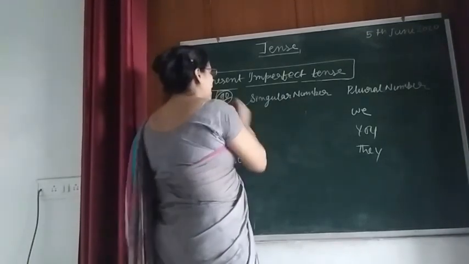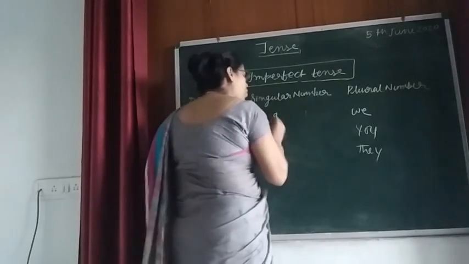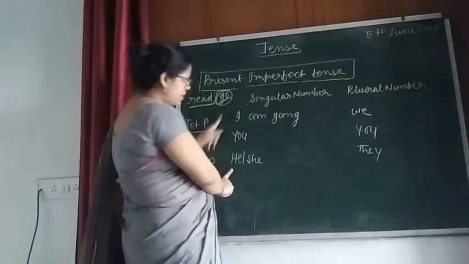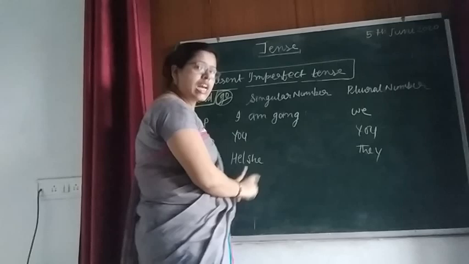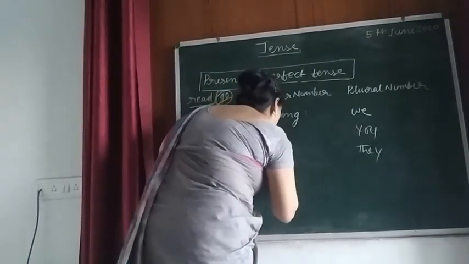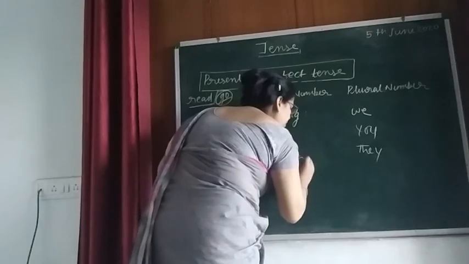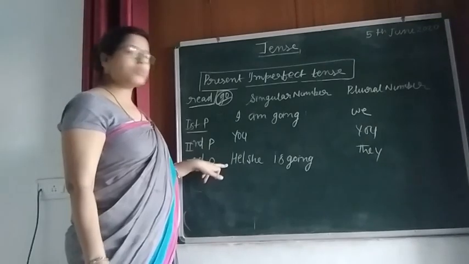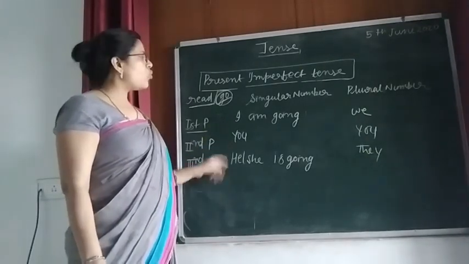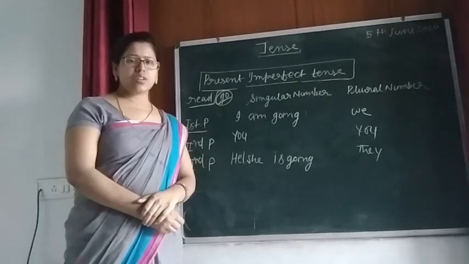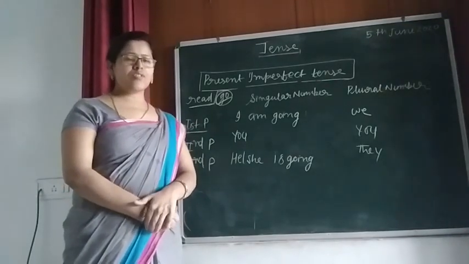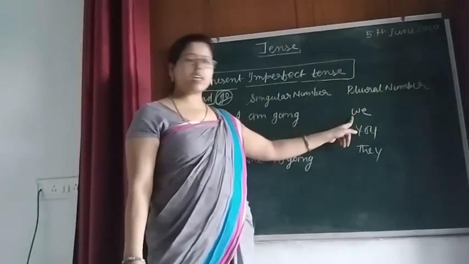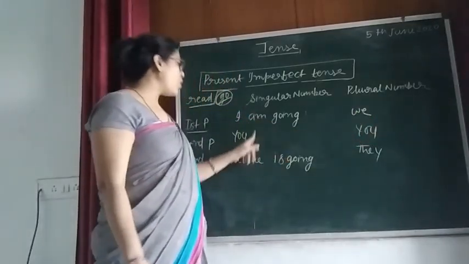Now see here, I am going. Here, he, she, along with this third person singular number, we always use the helping verb is. He or she is going. Now, except first and third person singular number, whatever subjects are left, everywhere we will use our helping verb are. So what will it become? We are going.